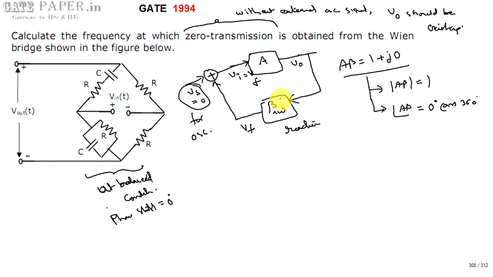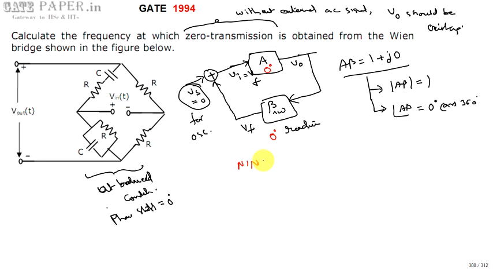So the beta network gives 0 degrees phase shift. To get the overall phase shift of 0 degrees or 360 degrees, the amplifier should provide one more 0 degrees. So what we require is that the output of this should be connected to a non-inverting amplifier. You can simply use the non-inverting configuration of an op-amp.